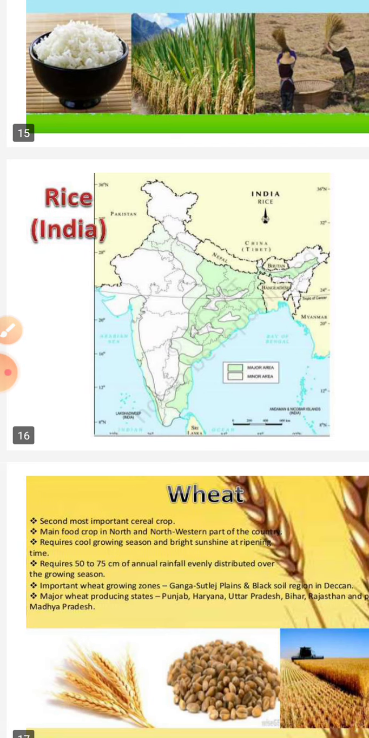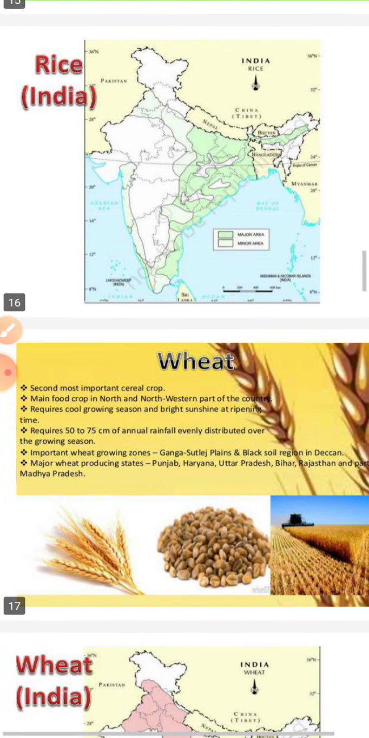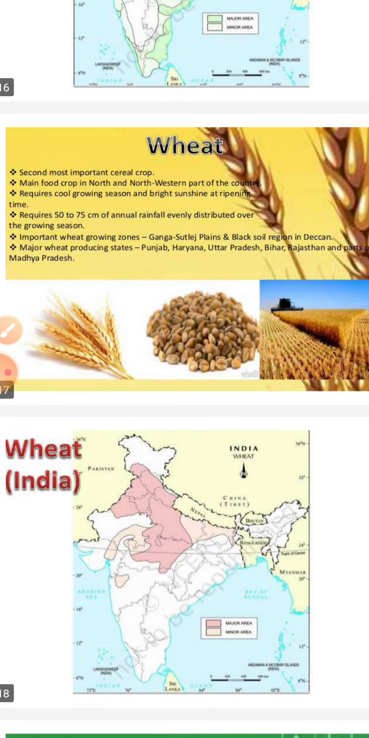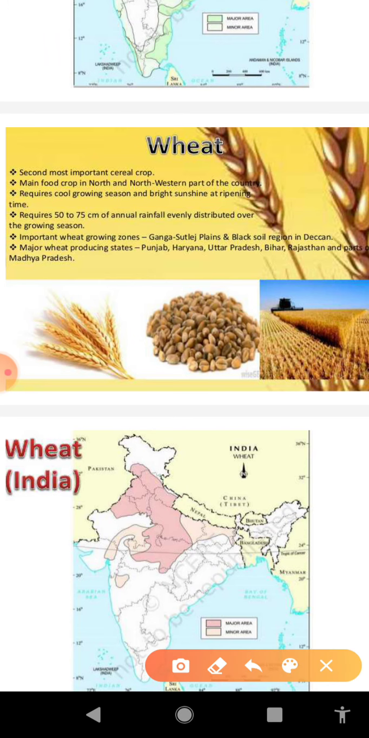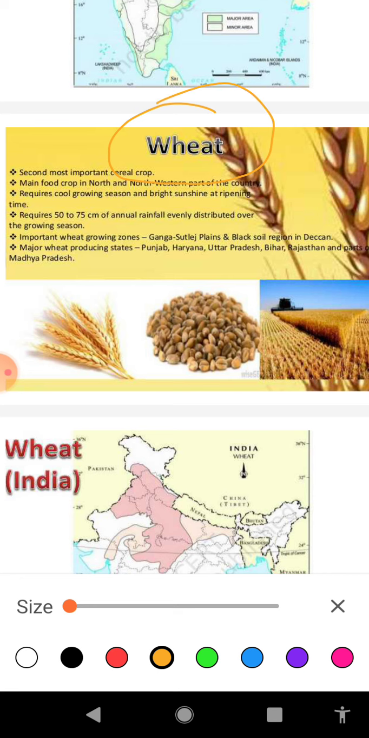After that, we will discuss wheat. With regard to wheat, this is the second most important food crop of India, as I told you earlier. It is the staple food of the people of the north and northwestern part of our country. Our country is the fourth largest producer of wheat in the world after Russia, United States of America, and China.